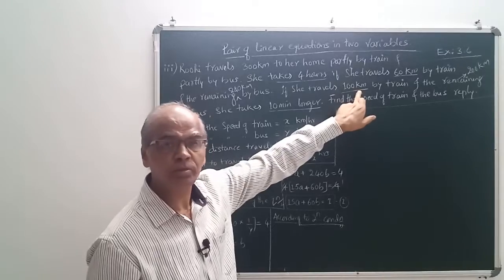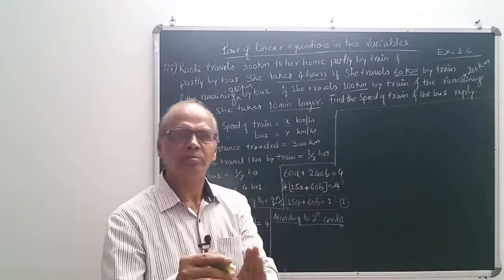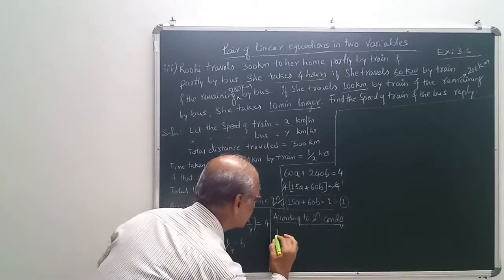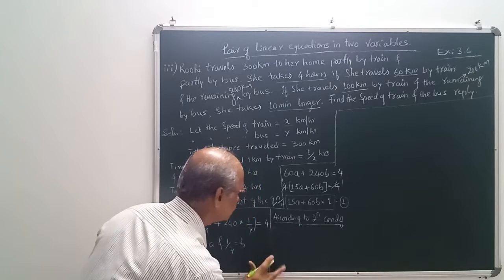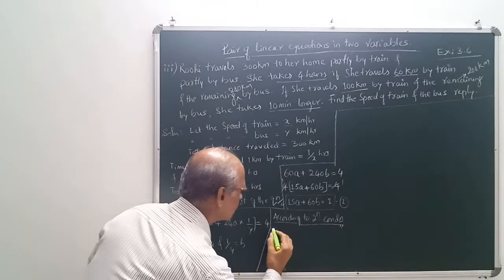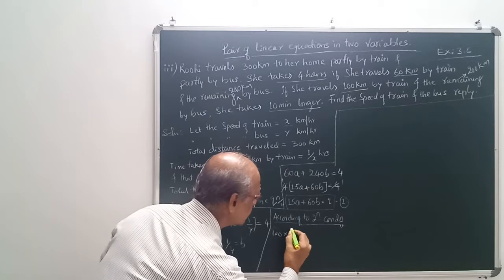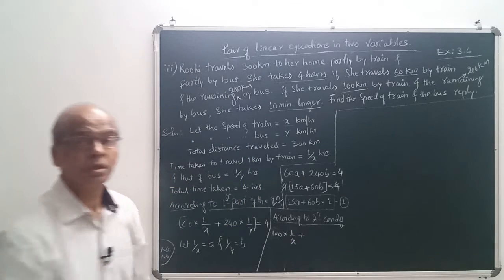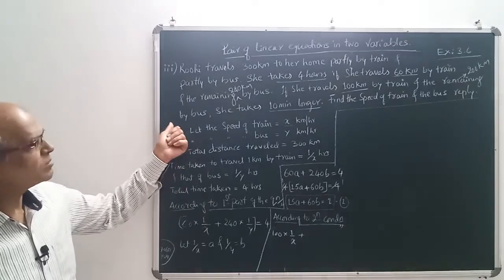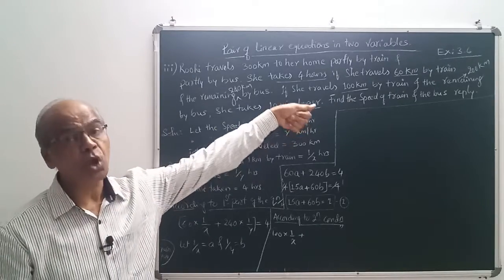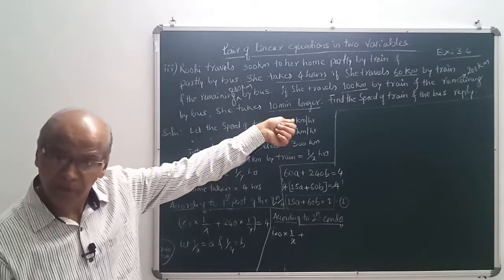To travel 100 kilometers means 100 into 1 by x. That means here it is 100 into 1 by x plus y plus, because again total time is given as she takes 10 minutes longer, that means 4 hours 10 minutes.